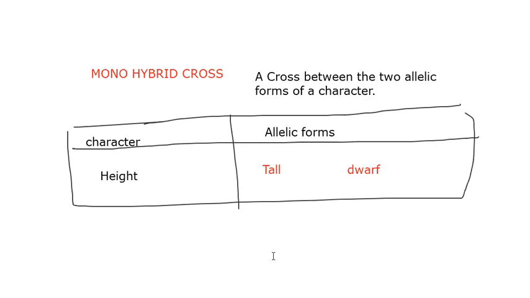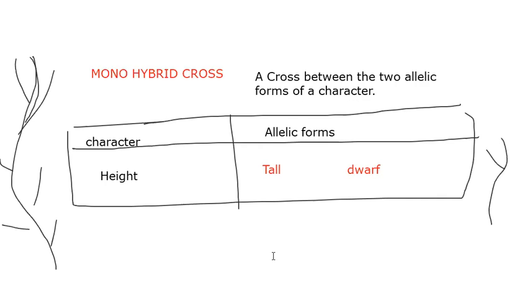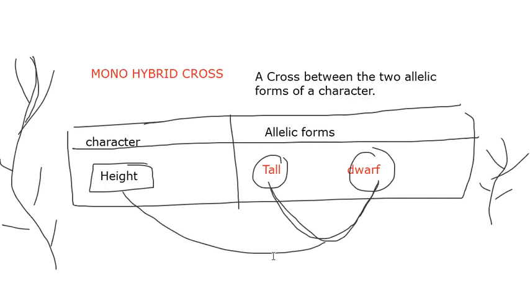In the case of Pisum sativum, there are two types of plants: a tall plant and a dwarf plant. So we call that character height, and for the height character there are two allelic forms. What we are doing now is a cross between the two allelic forms of the character. Okay, let's start.